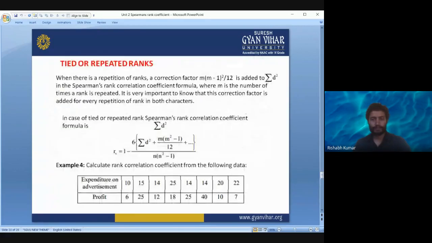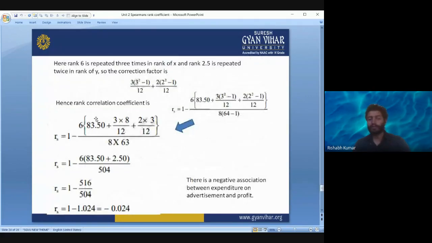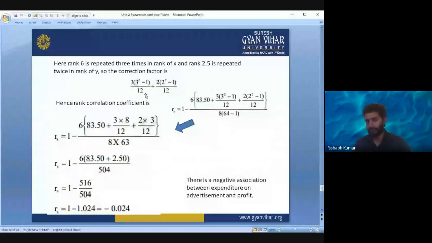It is known as the correction factor. All other formula remains the same. We have the summation of d square from this column, and this correction factor we have calculated from here. You will just put these values in the formula. It will look like this, right? You calculate simply.